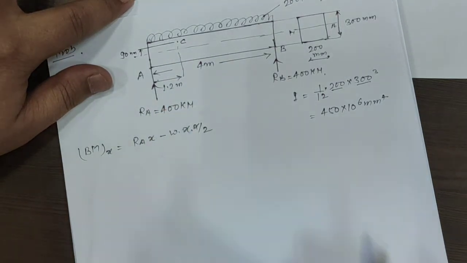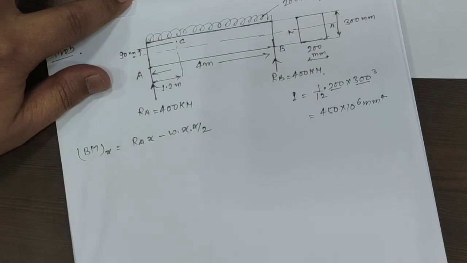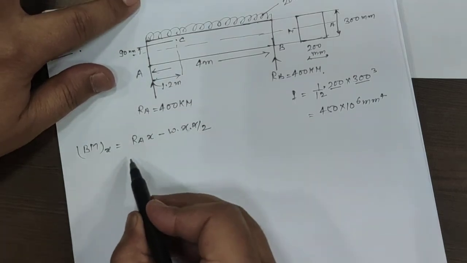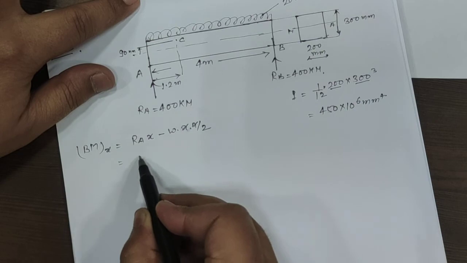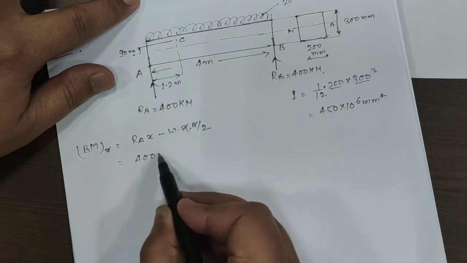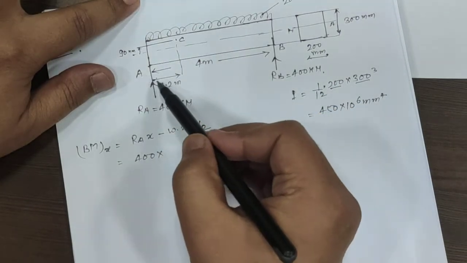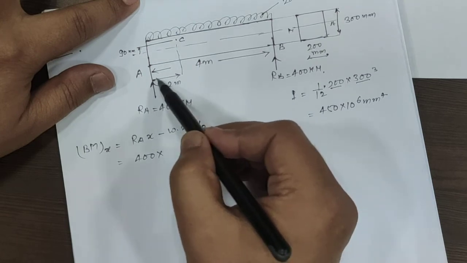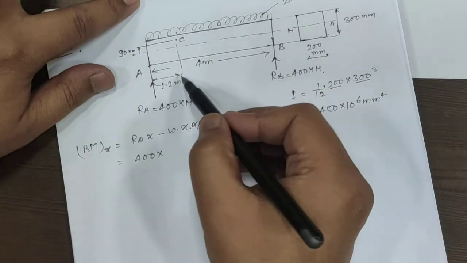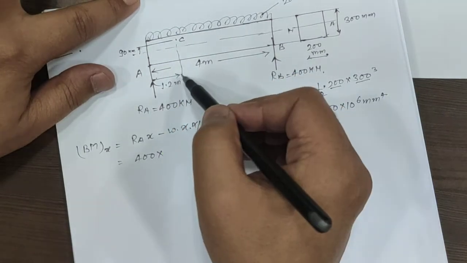Now we have solved the shear force and bending moment problems. Ra will be 400 into x. Now the x location is 1.2 meter. We are calculating bending moment at 1.2 meter.